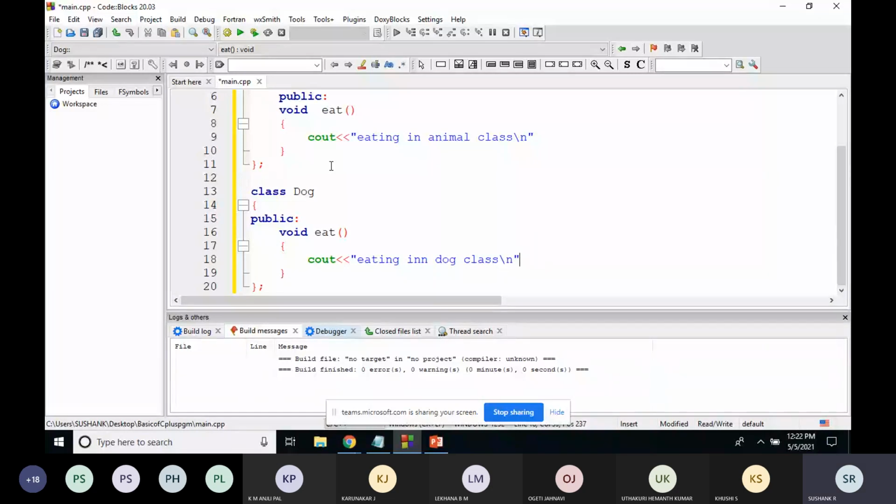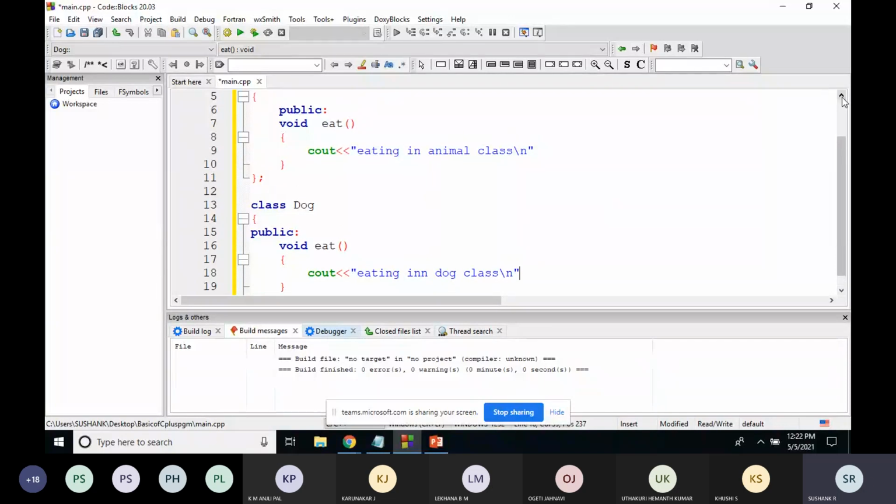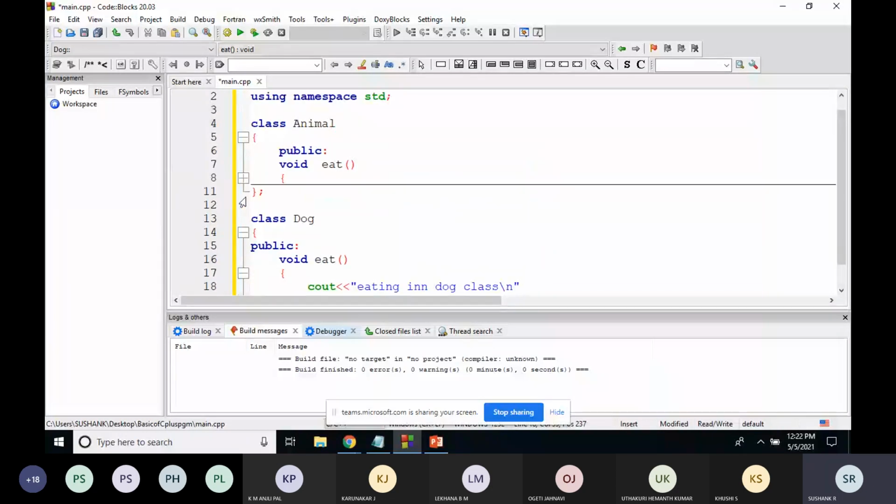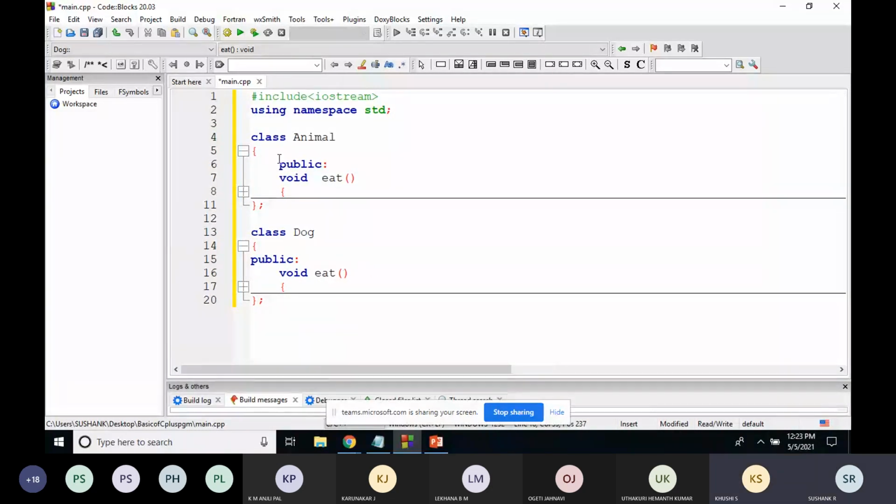So now we have two functions. One is the function of animal class, which contains a method called eat, and there is one more function with the same name which is available in dog class also. Is this part clear? I'm minimizing this for your understanding. Is this part clear? Yes or no? Yes, sir. One class called animal contains a function called eat, and one class called dog contains a function called eat.